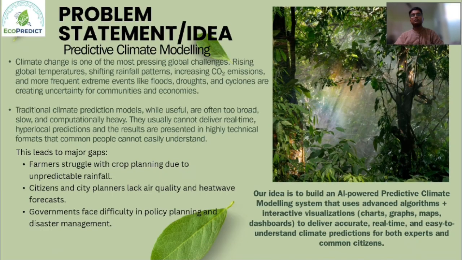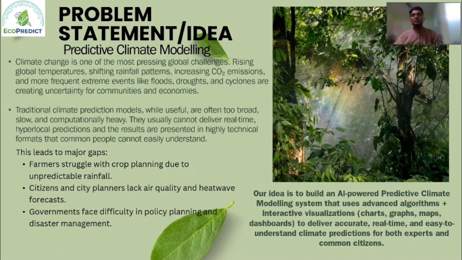And there are many traditional climate prediction models also available, but they are often slow and very computationally heavy, so we cannot get results on time. They cannot be delivered in real time. So for that purpose, we thought to come up with this idea.